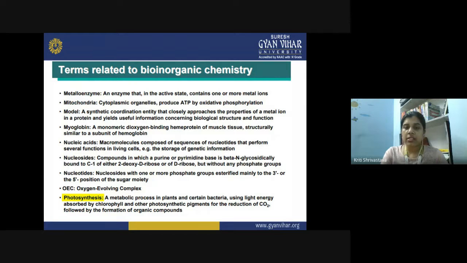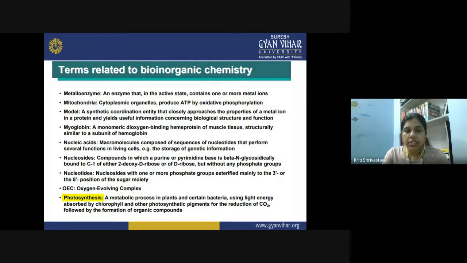But once this nucleoside is attaching itself with the phosphate groups, then it becomes a nucleotide. So a nucleoside becomes a nucleotide by attaching a phosphate group to it. So a nucleoside with one or more phosphate groups can be esterified mainly to the third or the fifth position of the sugar moiety.